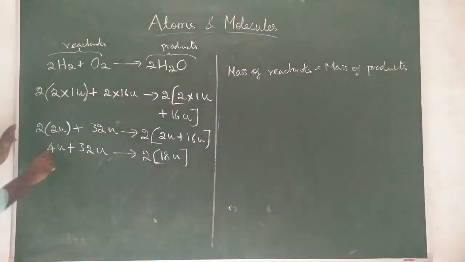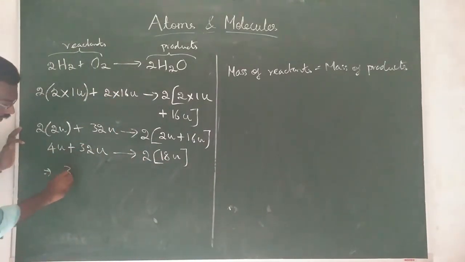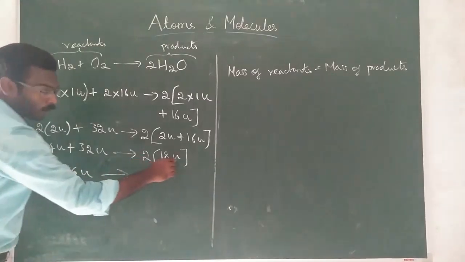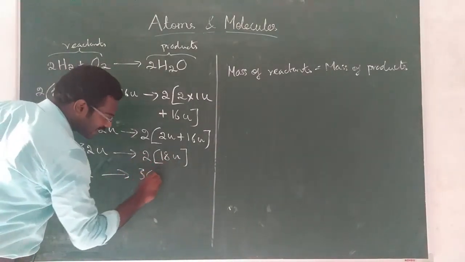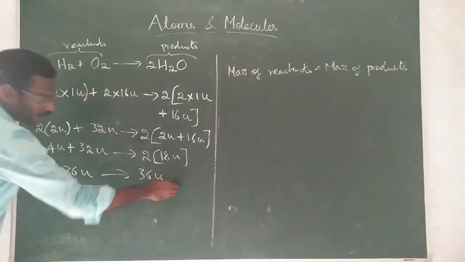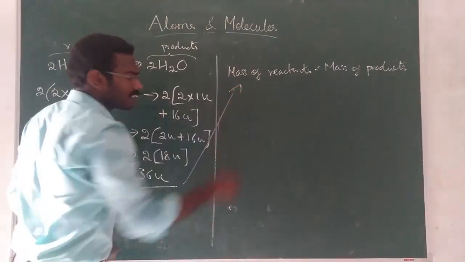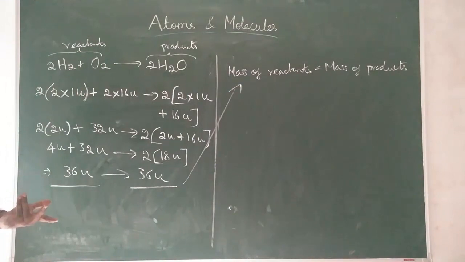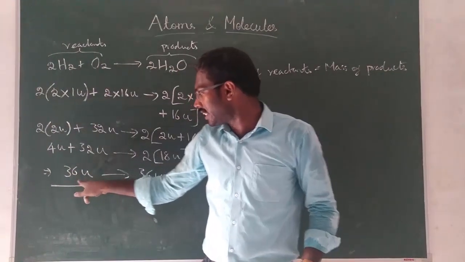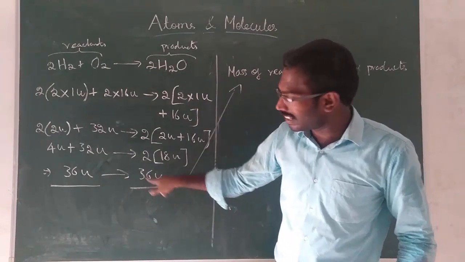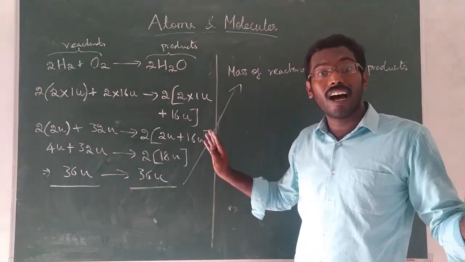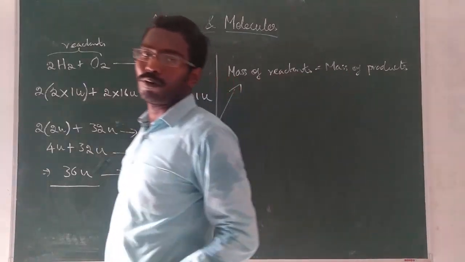Okay. So now 4 plus 32 is 36U. 4 plus 32, 36U gives 2 into 18 is 36U. That's all. Hence proved. Mass of reactant is equal to mass of products. Is it clear? So always in a chemical reaction, the mass of reactants will be equal to the mass of product. Here also 36, here also 36. Thus the law of conservation of mass is proved.